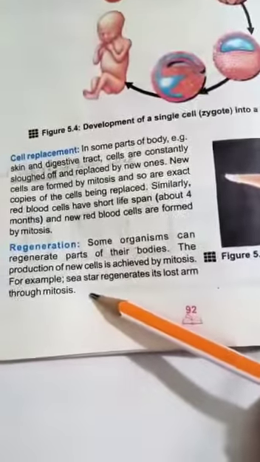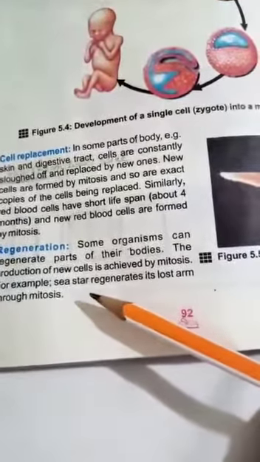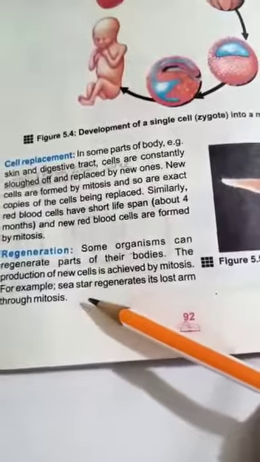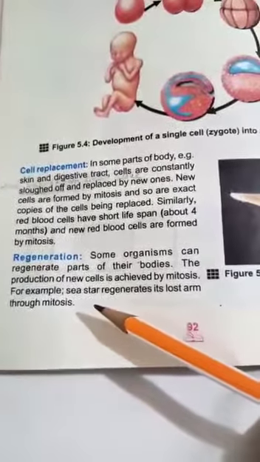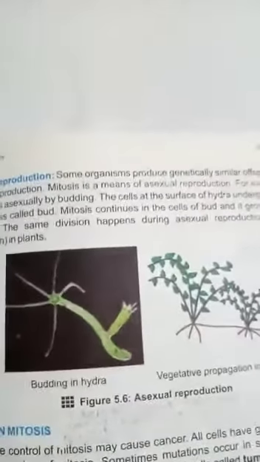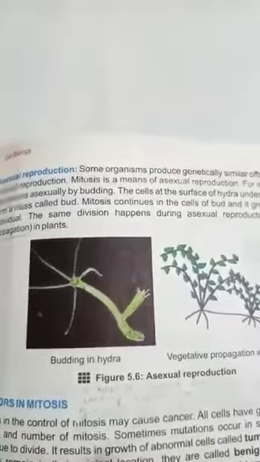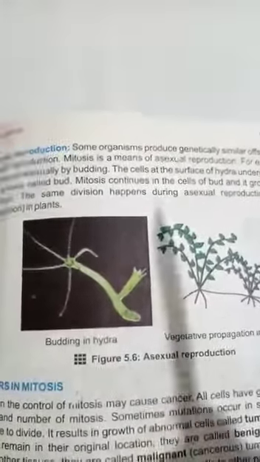Similarly, if we observe a lizard at our home, when it loses its tail, it comes back after a few days by mitotic division. The same phenomenon, mitotic division, takes place in asexual reproduction.